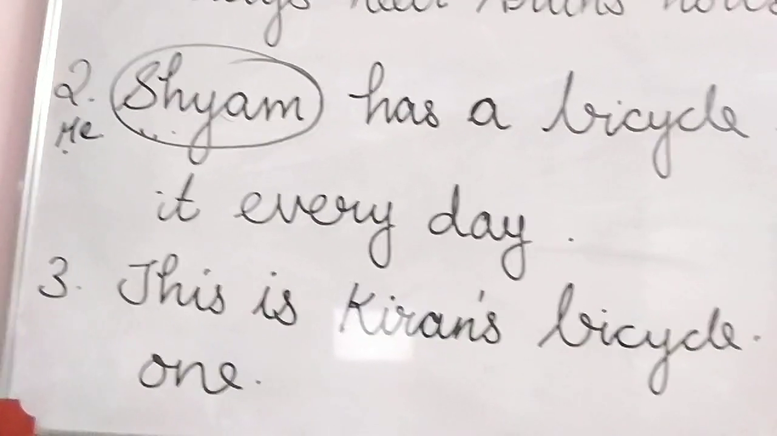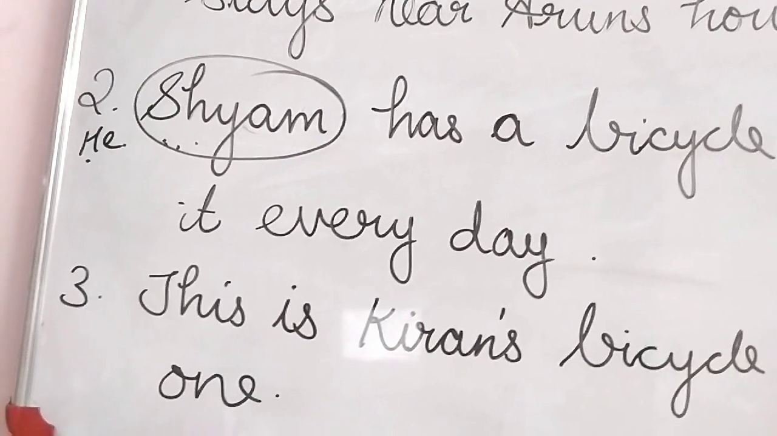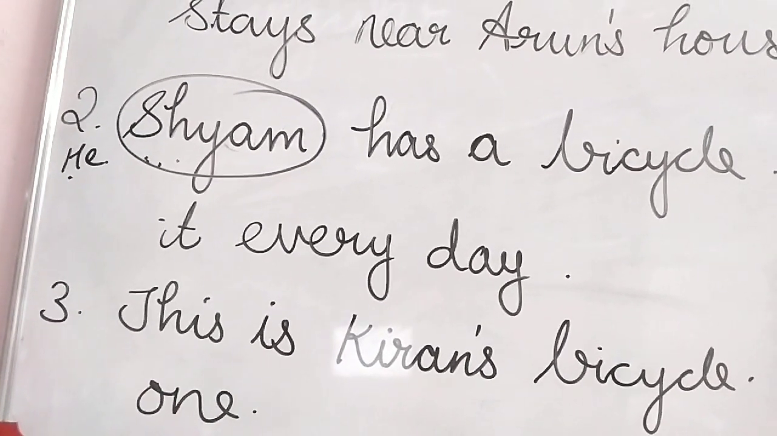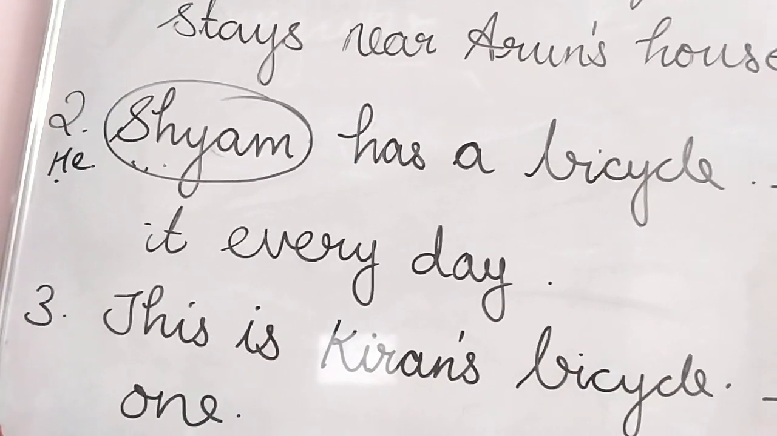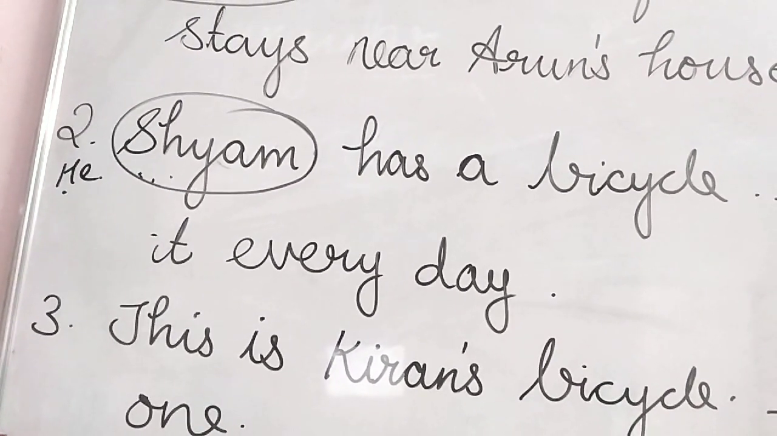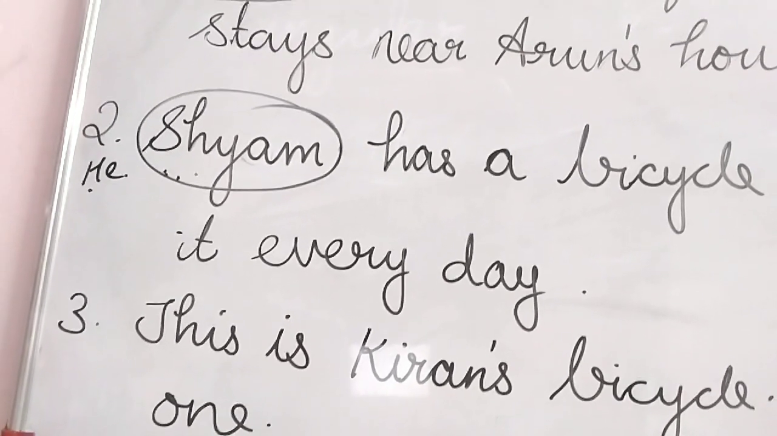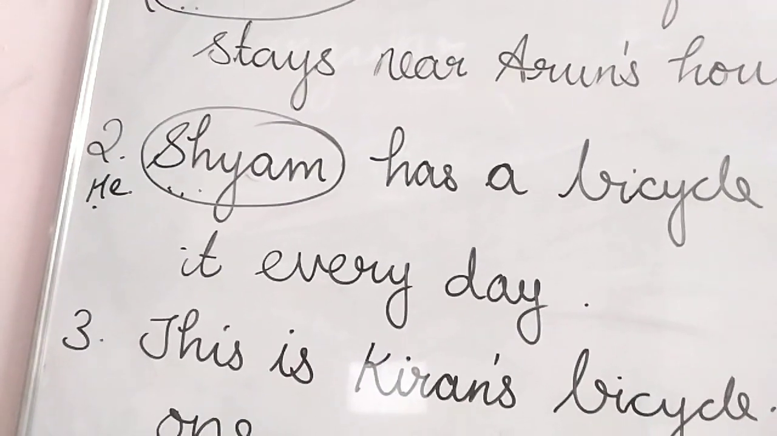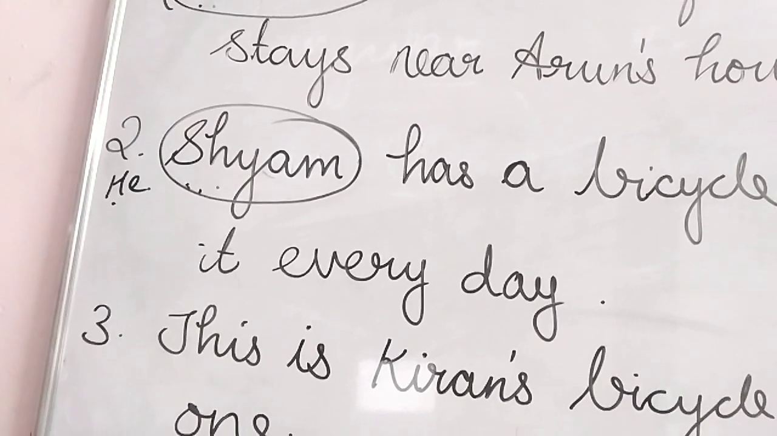Look at the third question. This is Kiran's bicycle. Dash a new one. In the third question, the second part is telling about Kiran or the bicycle. It is telling about the bicycle. So we use it, because it is a non-living thing.